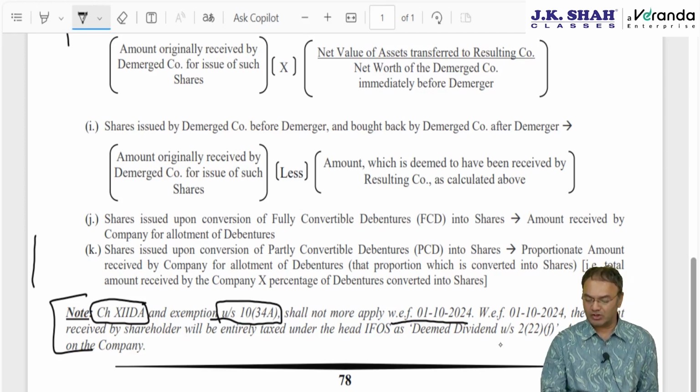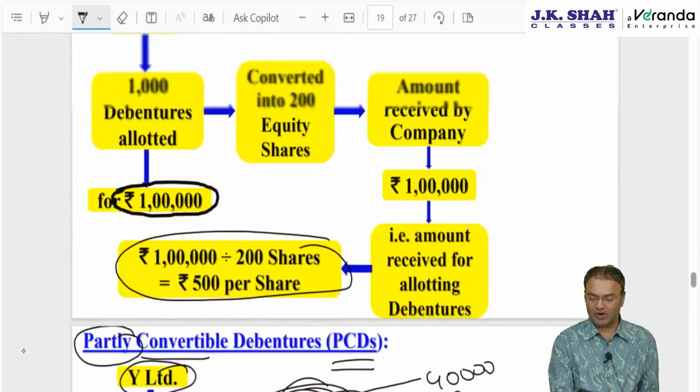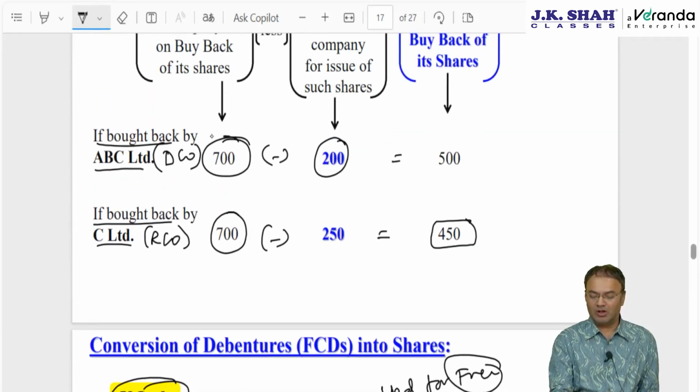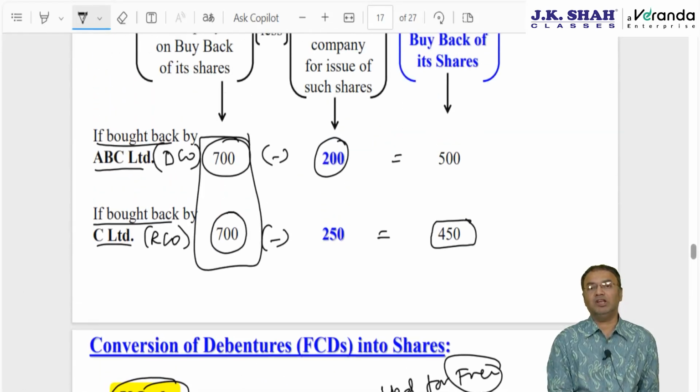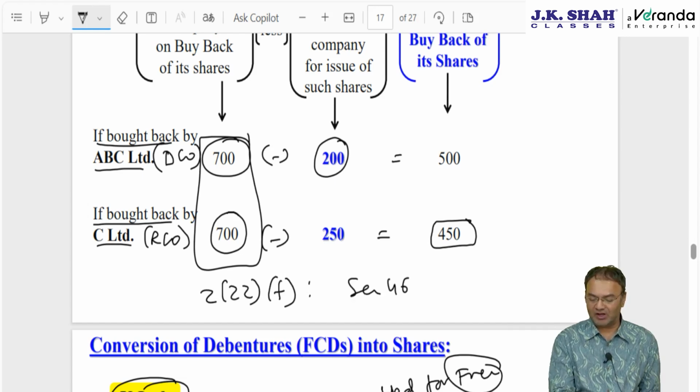So the answer: section 2 clause 22 subclause F will be applicable, whereby this entire amount paid by the company, 700 rupee per share or whatever, the entire amount for the shareholder will be deemed to be dividend under section 2 clause 22 subclause F, the entire amount. And in the capital gain chapter section 46A will apply.